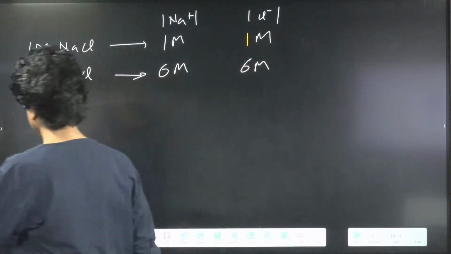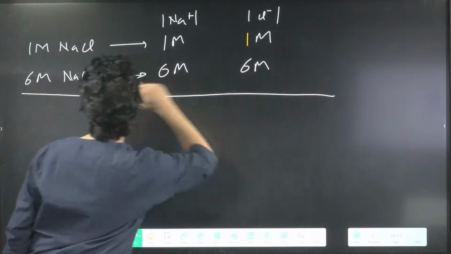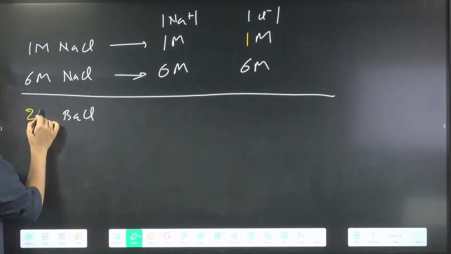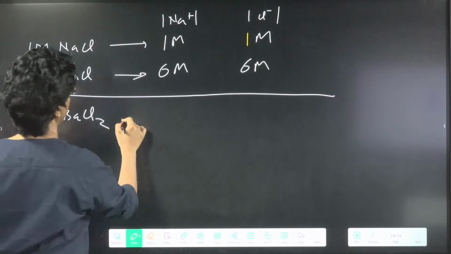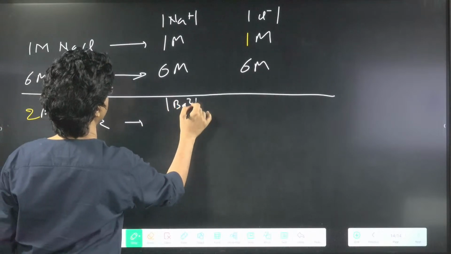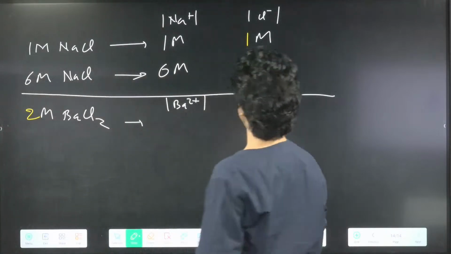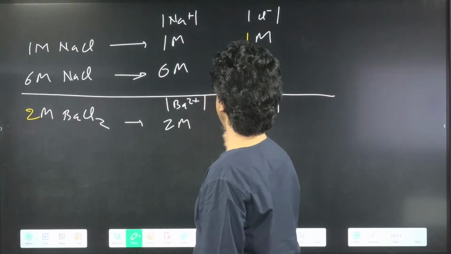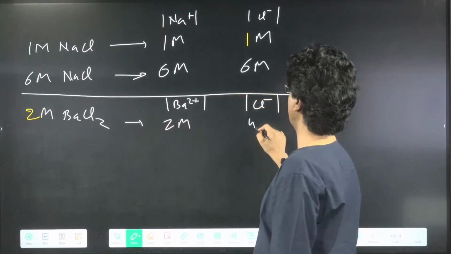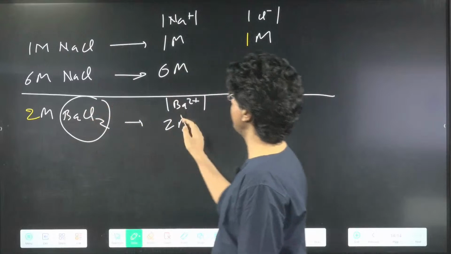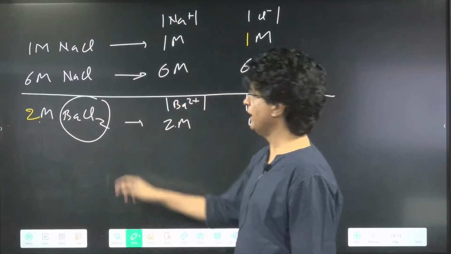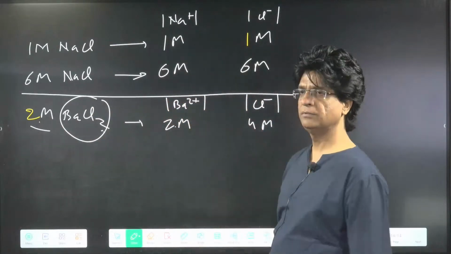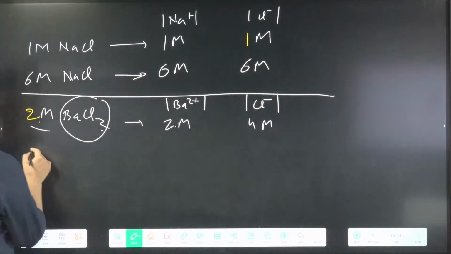Okay, come. Now see this thing. Now we'll change the question. I'm coming to BaCl2. Hai na? So I'm giving you 2 molar BaCl2. Can you get me the concentration of barium ions and concentration of Cl negative ions? Come on. This will be 2 molar. This will be double. 2 and 4 molar. 1 BaCl2 gives me 1 barium ion, 2 will give me 2. 1 BaCl2 gives me 2 Cl ions, 2 will give me 4. That's it.